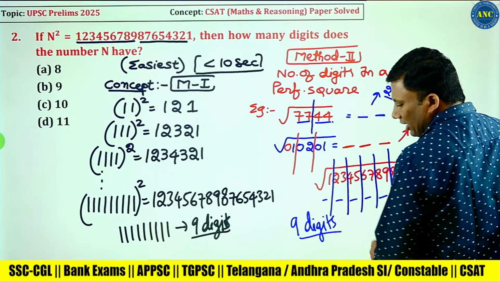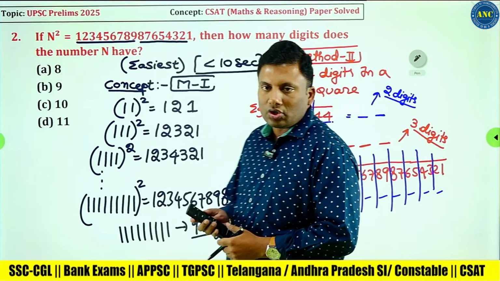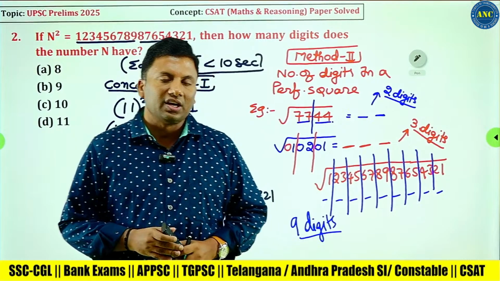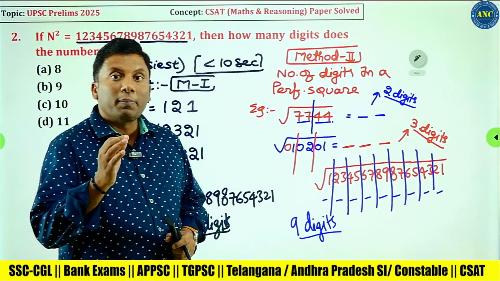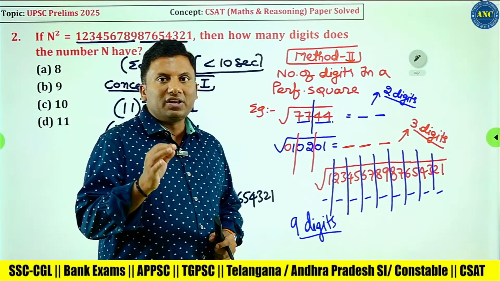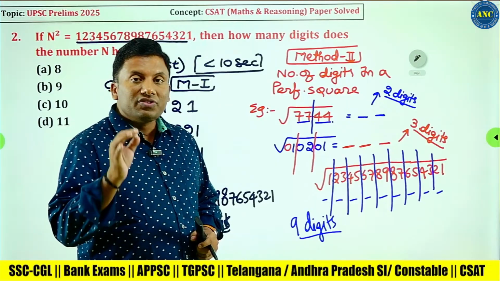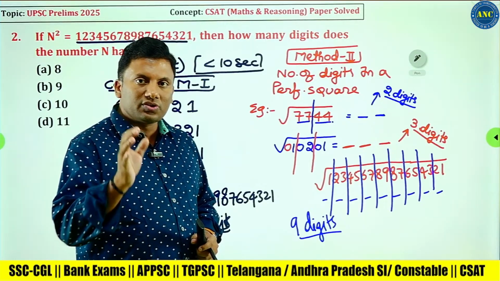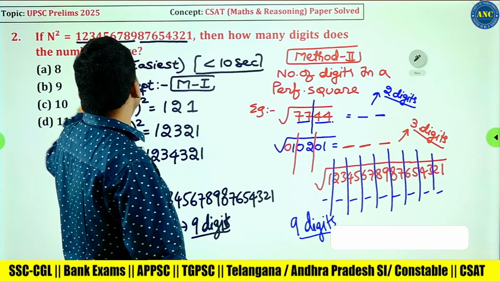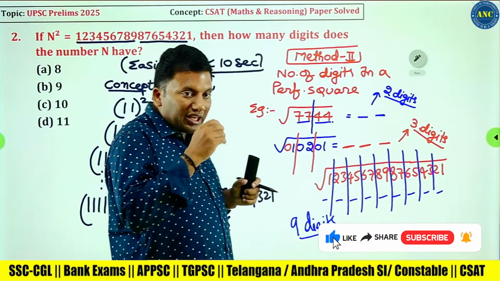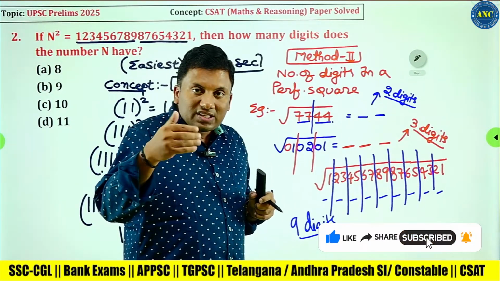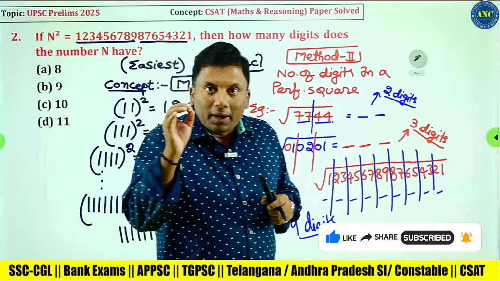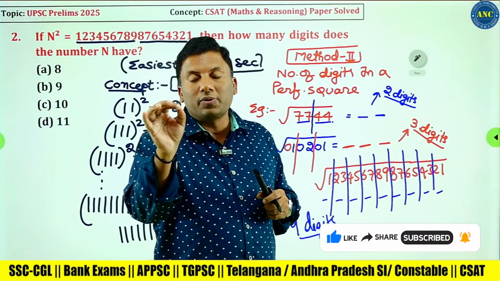Is the logic clear? This is how you should solve a question based on the number of digits in a perfect square. This is the logic that you should use. Sir, assume that instead of n square, n cube equivalent to some other value is given. Underline this point, sir.